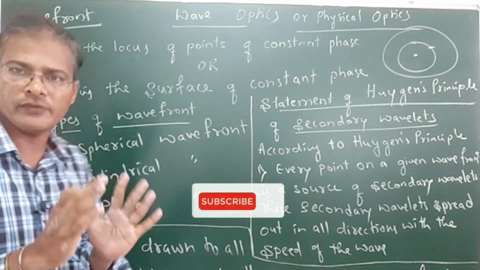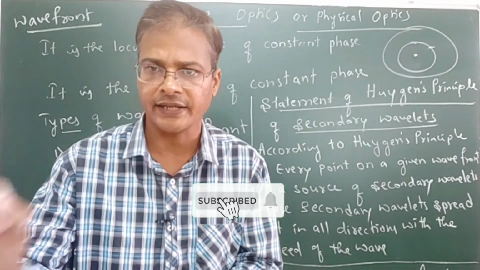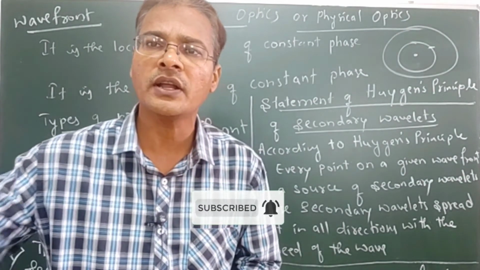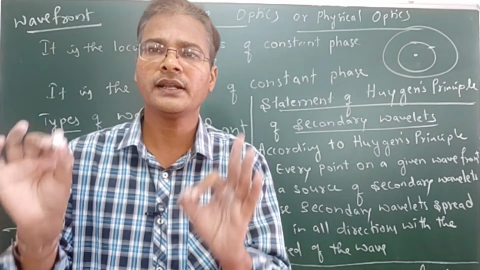It is a simple way I am explaining. Simply you can write: the wavefront of a point source is called a spherical wavefront.